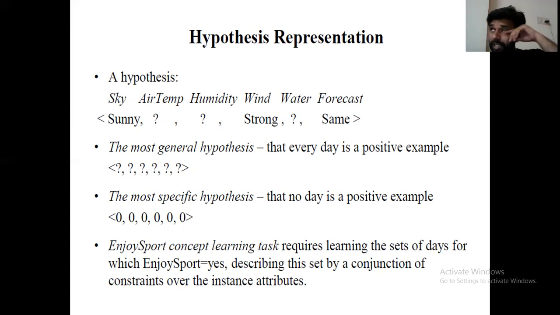The most general representation always covers a number of positives. If you are using the most specific one instead of question mark, like sunny or strong or same, you may not cover most possible examples, most positive examples. To cover more positive examples, we may use a generalization concept, right? Here, to generalize the hypothesis, we are using question mark. To specify the hypothesis particularly, we are using zeros.